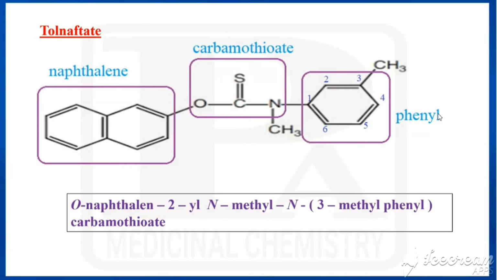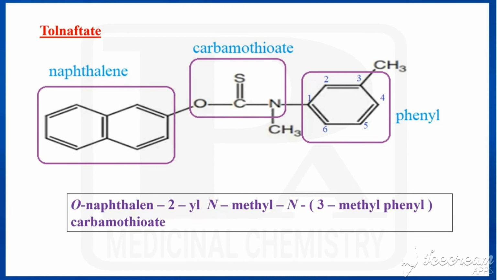And the last drug is called tolnaftate. What is tolnaftate? It is also having naphthalene. Tol, that is indicating presence of toluene. So here we have toluene. Naft, that is indicating naphthalene. 8, that is indicating presence of ester. So it is having toluene, naphthalene and ester. So it is having toluene that is connected with carbothioate, and the nitrogen of carbothioate is connected with methyl, and the nitrogen is connected with toluene. Otherwise we can tell it as 3-methyl phenyl.